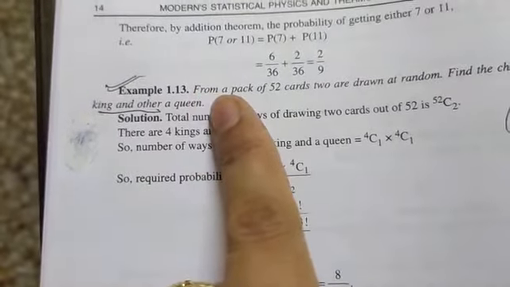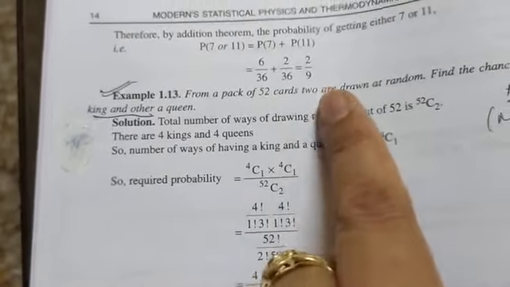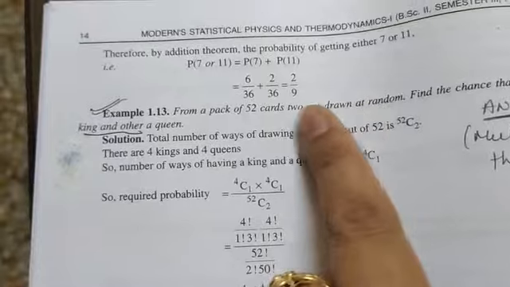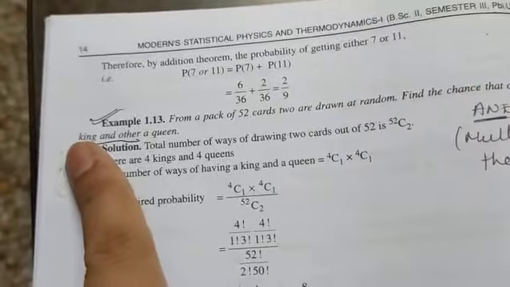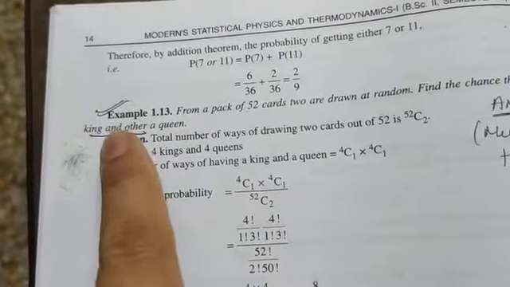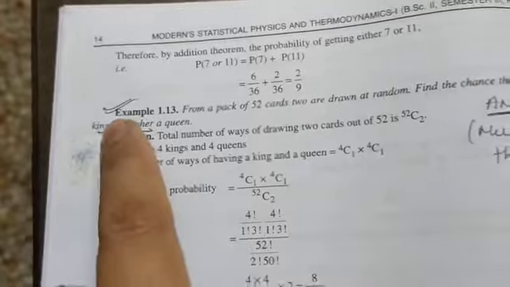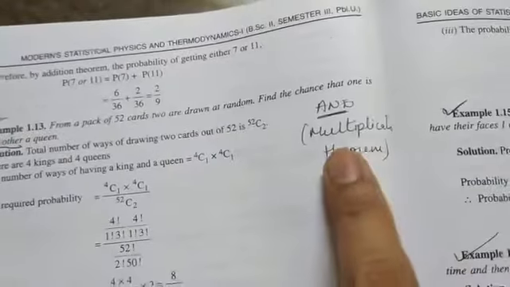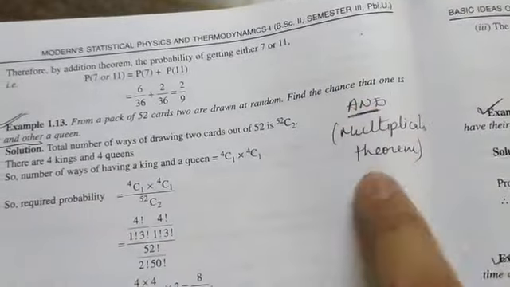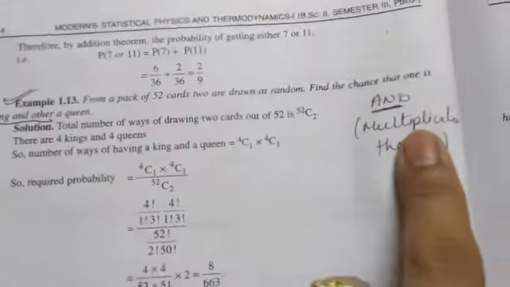Next numerical is, from a pack of 52 cards, 2 cards are drawn at random. Find the chance, chance means probability, that one is king and the other is queen. See, here it is an "and". So whenever the "and" is there between the 2 events, you have to apply the multiplication theorem. So how can we solve this numerical?